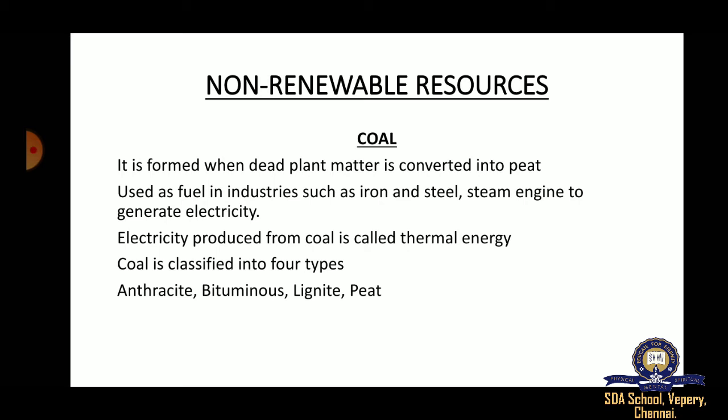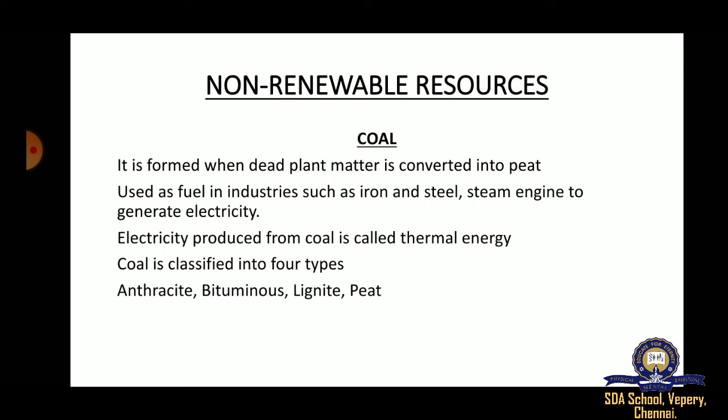When electricity is produced from coal, we call it thermal energy. Coal is classified into four types: anthracite, bituminous, lignite, and peat. Anthracite is the highest form of coal. It is the costliest coal, and the carbon content in anthracite is very high.